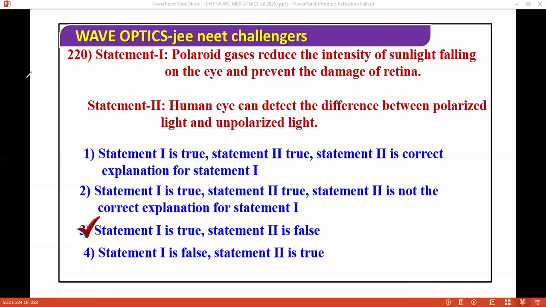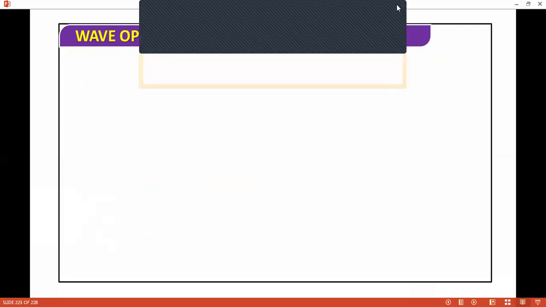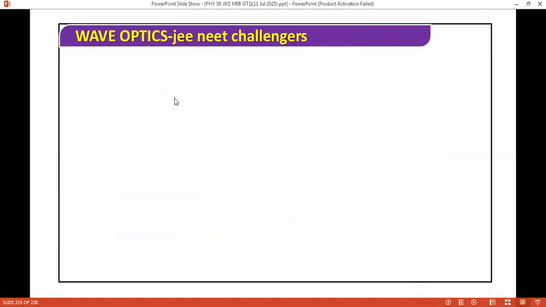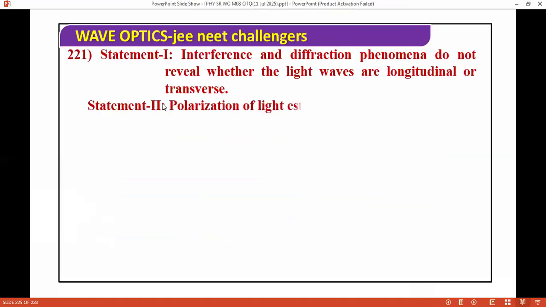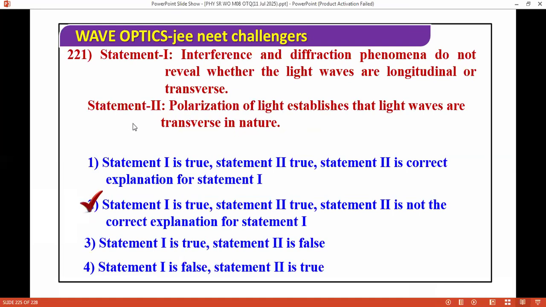Next question. The interference and diffraction phenomena do not reveal whether the light waves are longitudinal or transverse. Polarization of light establishes that the light waves are transverse in nature. The answer for this question is both are true.